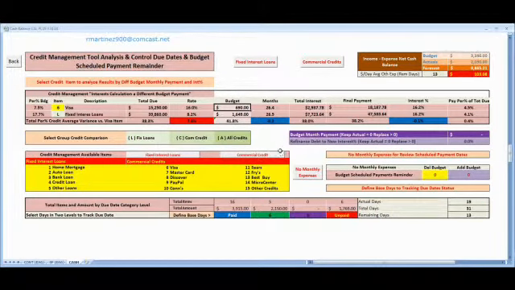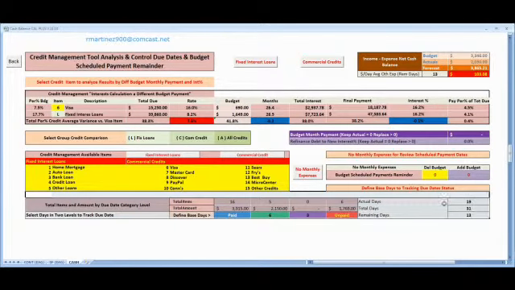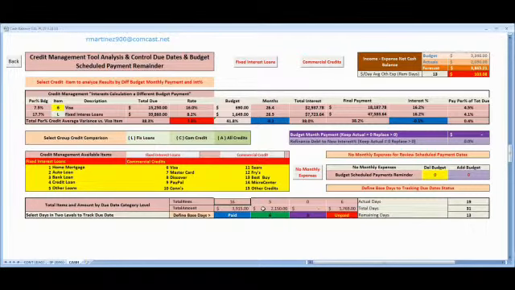Also, if you check this part, this is to define the base days to check your unpaid accounts, and in how many days your due dates for these specific accounts are going to finish.